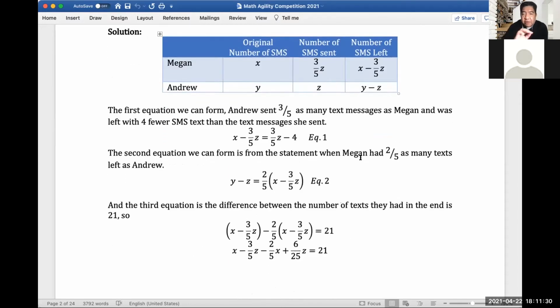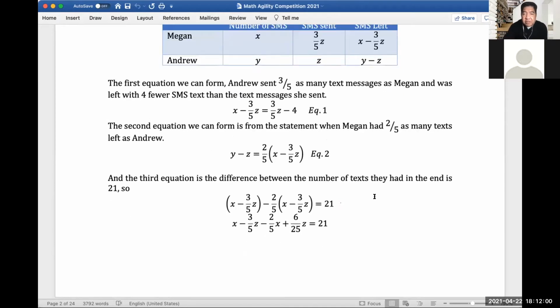The second equation we can form is from the statement when Megan had 2/5 as many texts left as Andrew. Andrew had Y minus Z. So 2/5 of what is left from Megan is 2/5 of the quantity X minus 3/5 of Z. So that's equation 2. Since we have 3 unknowns, we should form 3 equations.